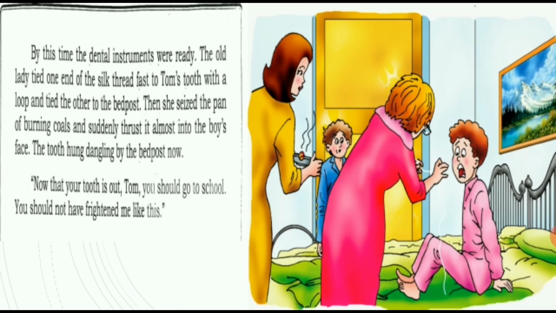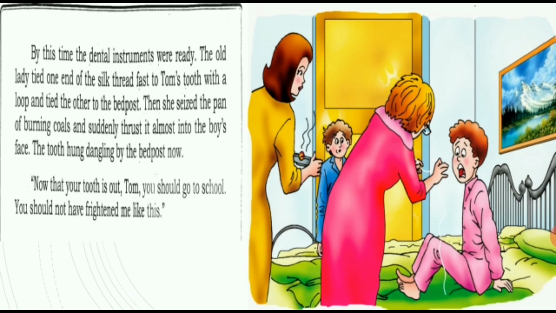By this time, the dental instruments were ready. As Tom and his auntie were arguing about the loose tooth, Tom was telling Aunt Polly that he will not do it once again and not to pull his tooth, he will go to school. By this time, Mary had brought all the dental instruments, and it was all ready.